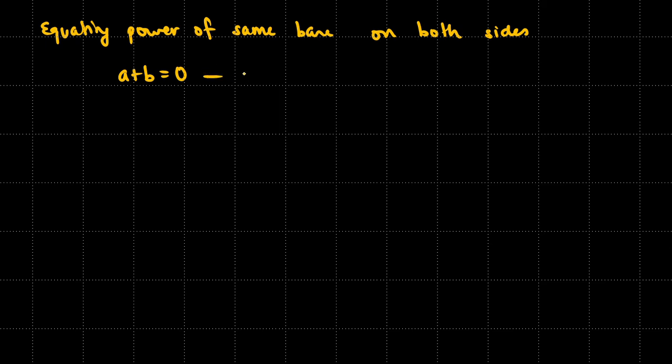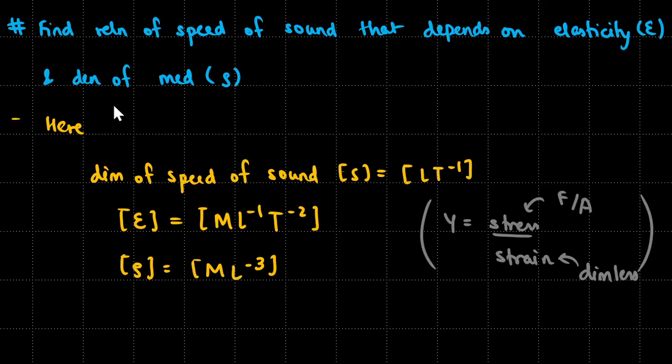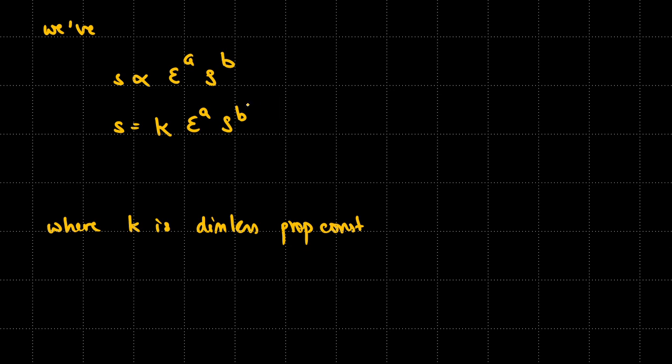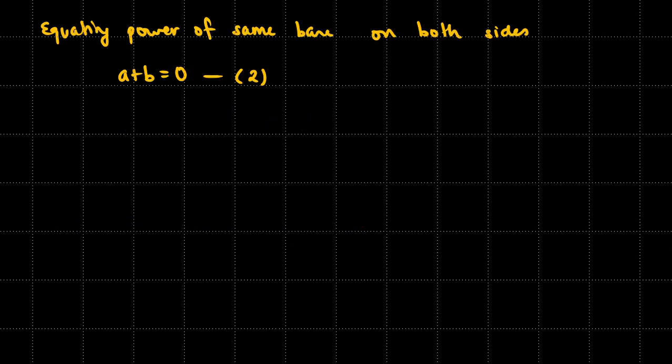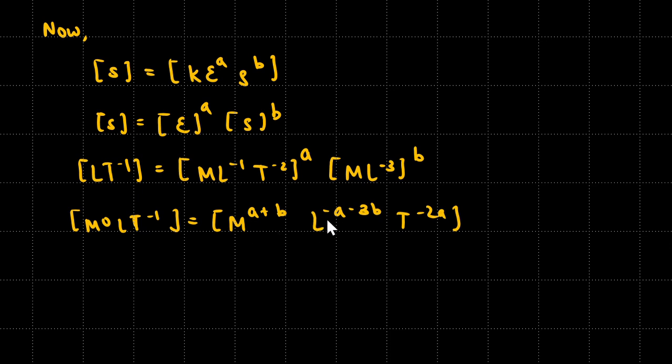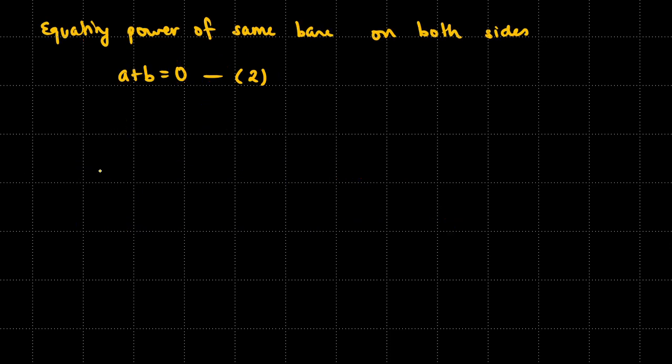Let's call this equation 2, and actually I forgot to write the equation 1 right over here, so let's make this equation 1. And also here minus a minus 3b must be equal to 1, since L raised to the power of nothing means it is raised to the power of 1, since we generally don't write when it is raised to the power of 1. So minus a minus 3b is going to be 1. So equation 3. After that we have minus 2a must be equal to minus 1.